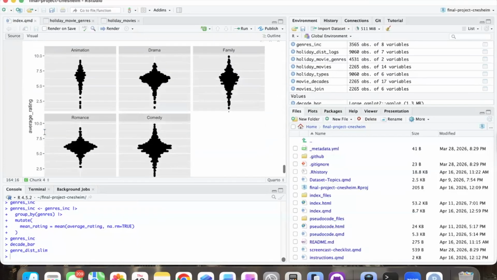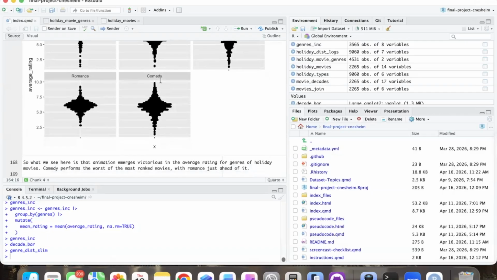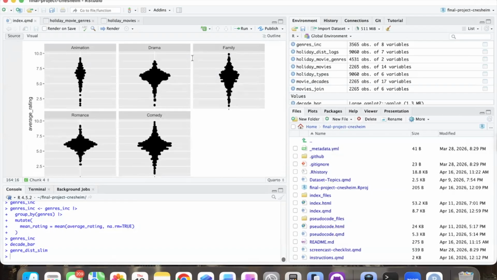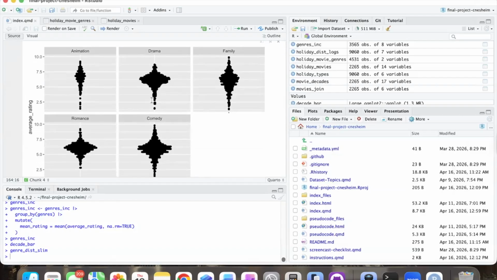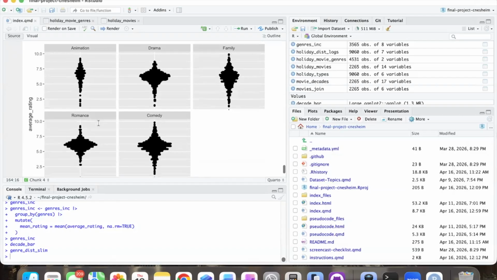And then with this one, we saw animation takes the cake, highest rating. Drama's up there, which is interesting, but I feel like it kind of makes sense because it's one of those that again is taken more seriously, whereas romance and comedy are not as critically acclaimed, I guess. But yeah, animation being up here and family being up here does kind of make sense with what I was thinking. So in the future, something you could do that could be interesting would be number of votes per genre and seeing, does animation get more engagement than drama or than war?